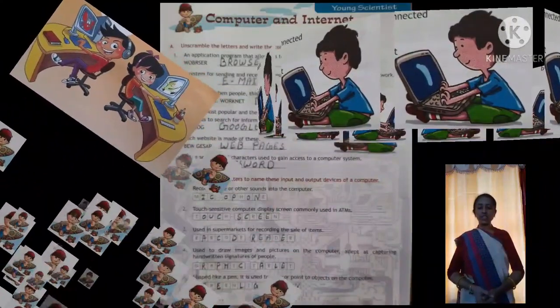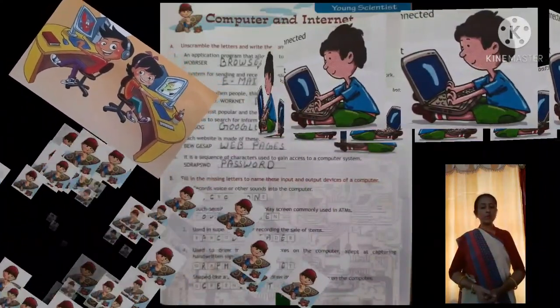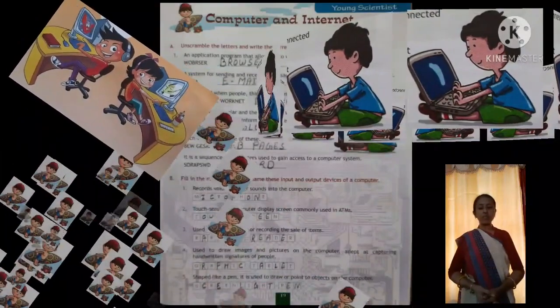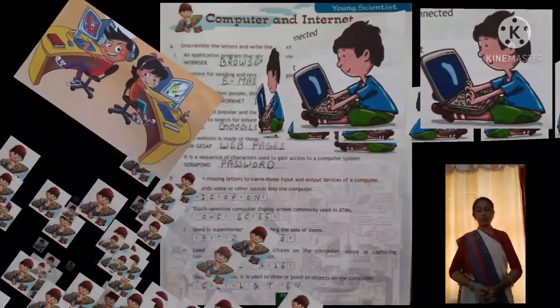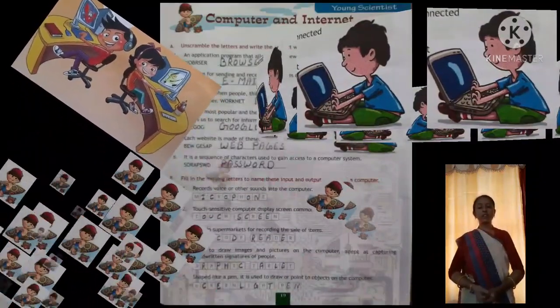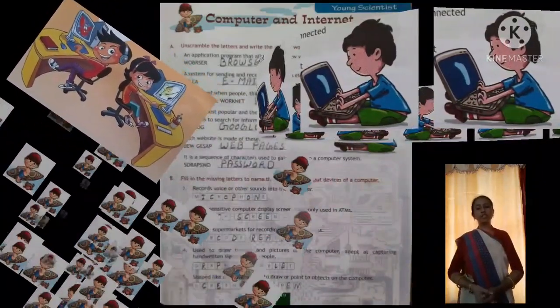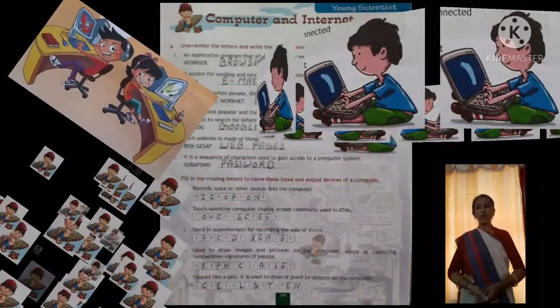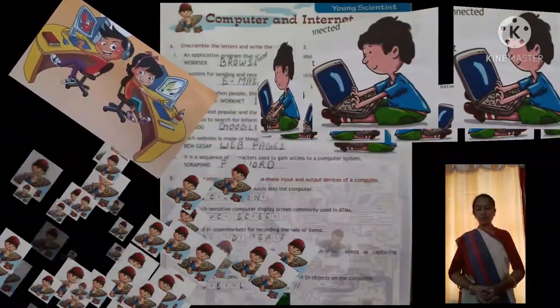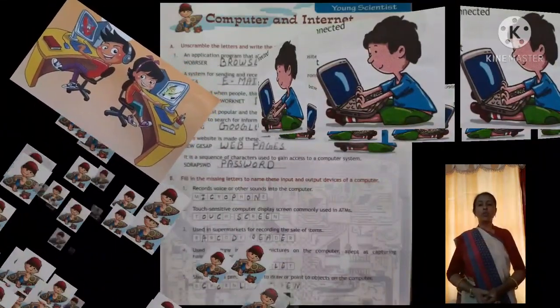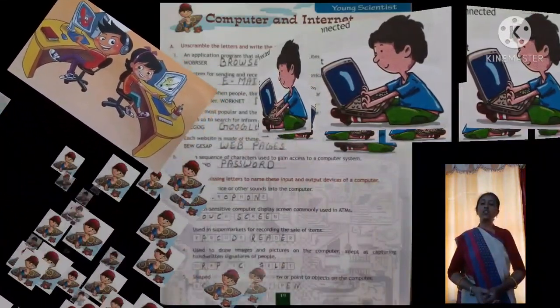The second one is, touch sensitive computer display screen commonly used in ATMs. You may not have operated ATMs yet, but when you operate ATMs, there is some information on the screen which we just touch. So this is known as touch screen.